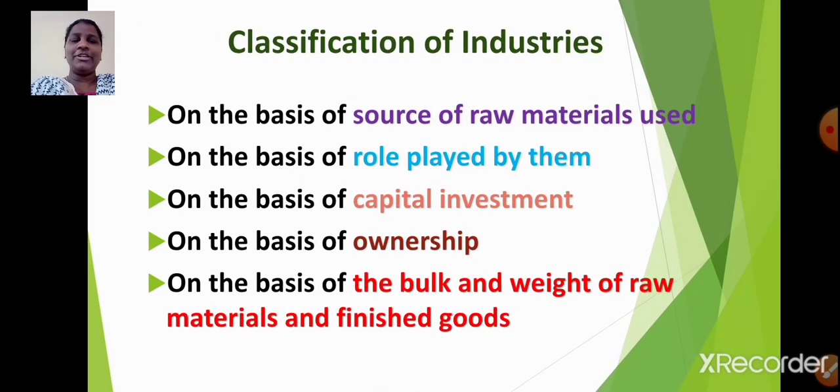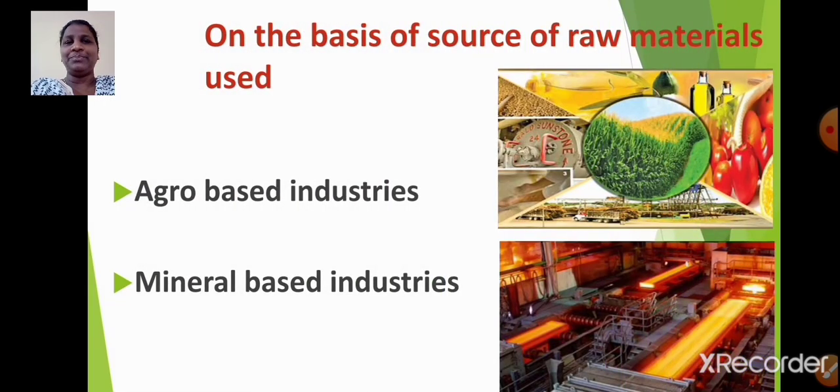Today, in this video, we are going to learn about the classification of industries. Industries are classified on the basis of source of raw materials used, on the basis of role played by them, on the basis of capital investment, on the basis of ownership, on the basis of the bulk and weight of raw materials and finished goods. Now let us learn about this in detail.